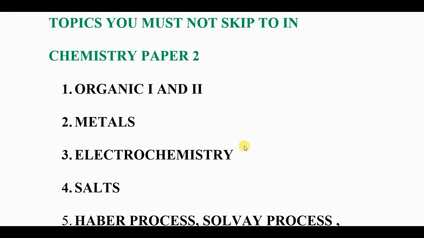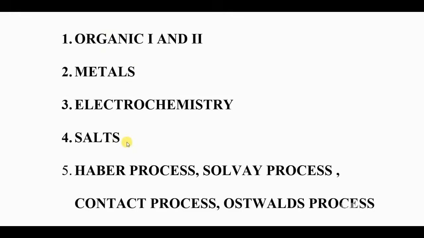In fact, paper 2 is the cheapest paper; every student should get at least 60 out of 80 because you know the topics. It can even take around 5 hours. You read them, you do them, and then you will score, you will change your grade in chemistry. The next one is salts. We have a flow chart for salts, so you should also read salts in form 2. You should understand salts, effect of heat on salts, carbonates, all those things you must know.